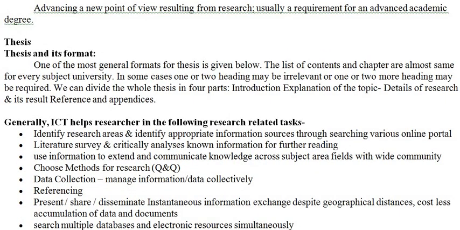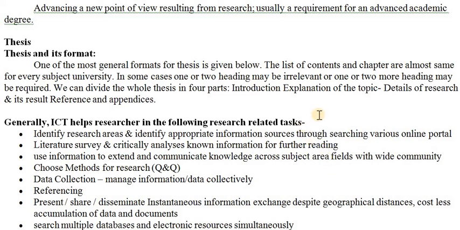Thesis and its format we need to follow. We need to have the list of contents. Chapters are almost the same for every subject in a university. It must not have irrelevant things, and also headings should be proper.